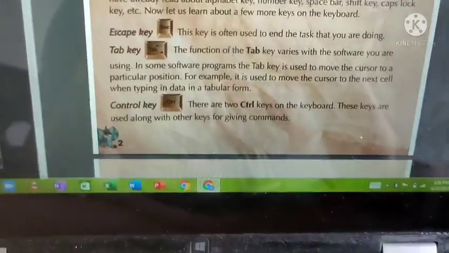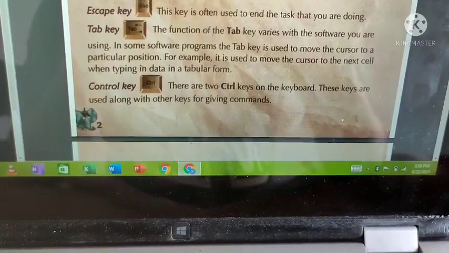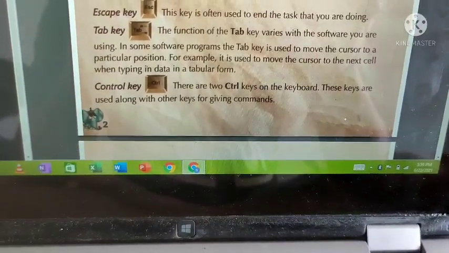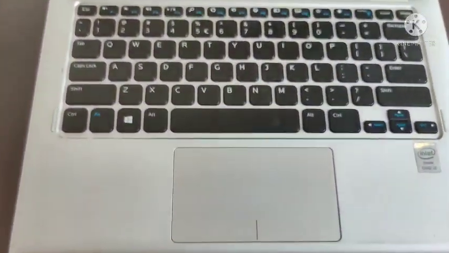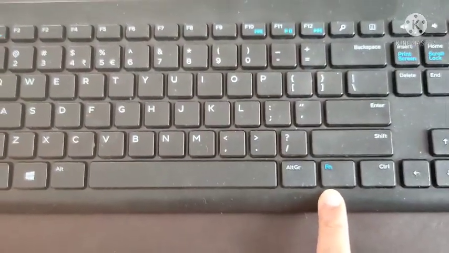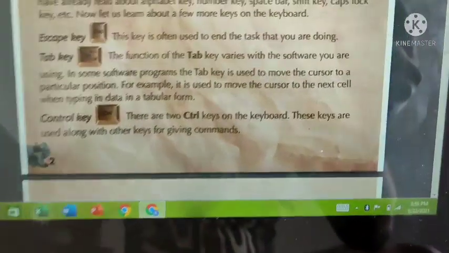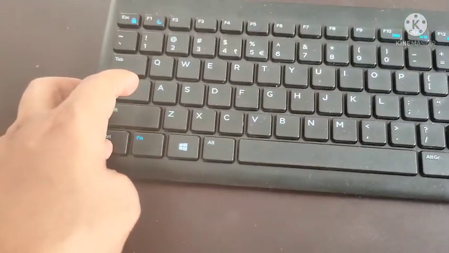Next, the control key. There are two control keys on the keyboard. These keys are used along with other keys for giving commands. See, there are two control keys. We will take this keyboard itself as an example. There are two control keys, this one and this one, on a keyboard. These keys are used along with other keys for giving commands. Okay, control key. What is the help of this control key? Why is it there?